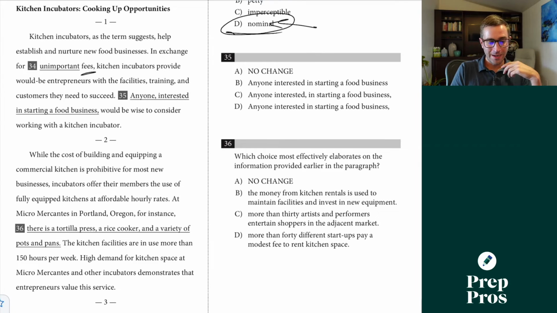35 here, anyone interested in starting a food business. Now, although many people may have missed this question because they pulled all of that out and they said anyone would be wise to consider working with a kitchen incubator, this information is specifying who we're talking about, so it's considered necessary. I'm not going to dive super deep into that, but it's in the free trial of our Ultimate SAT course. But here we have just an essential phrase, so we don't want to place any commas there. Don't want to place a comma in front of the prepositional phrase. This is just an improper comma smacked in the middle of the sentence here.